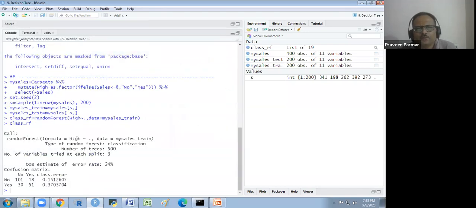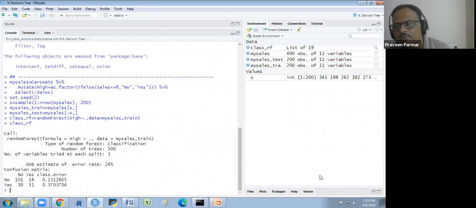random forest formula high tilde, and the type of random forest. The number of trees is 500 by default, and the number of variables tried at each split is 3. So how many variables do we have? The 11 variables. So the formula for the classification, that is one formula for classification, one for regression. We have different formulae for both.